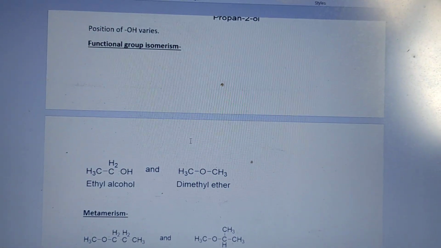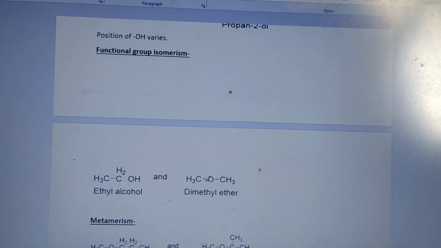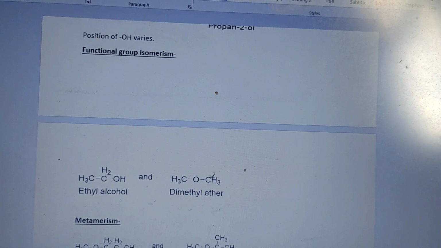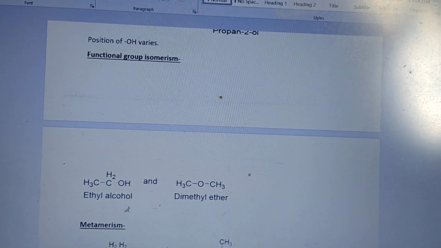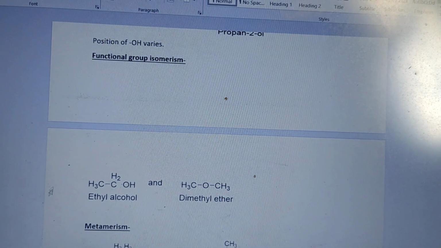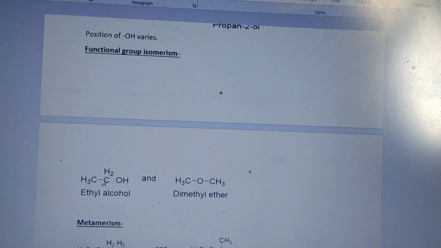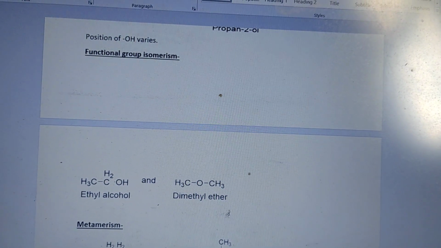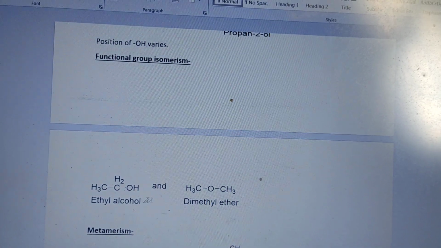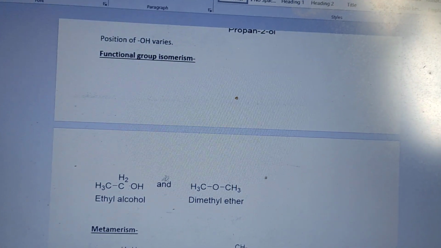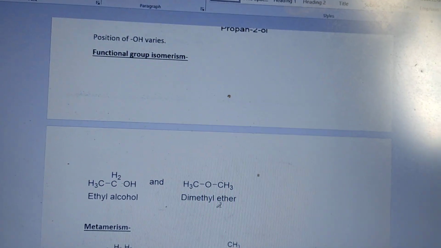This is ethyl alcohol and dimethyl ether. The molecular formula is the same: 2 carbon, 6 hydrogen, 1 oxygen. But their atom-to-atom connectivity is different. In one there are 2 methyl groups and 1 oxygen; in the other there is 1 methyl, 1 CH2 group, and 1 OH group. So that is called isomerism.